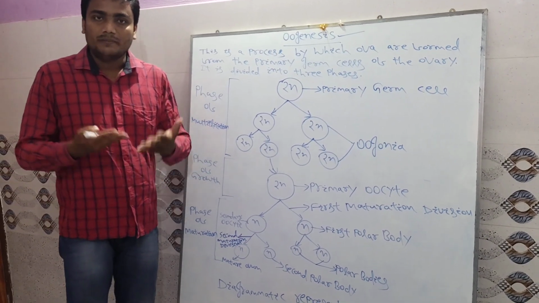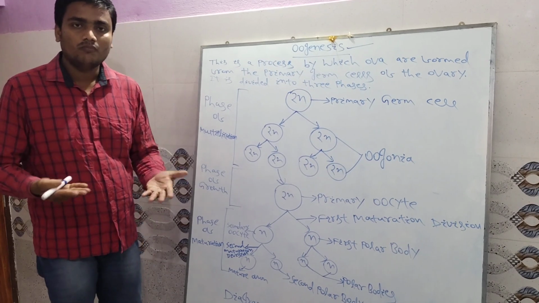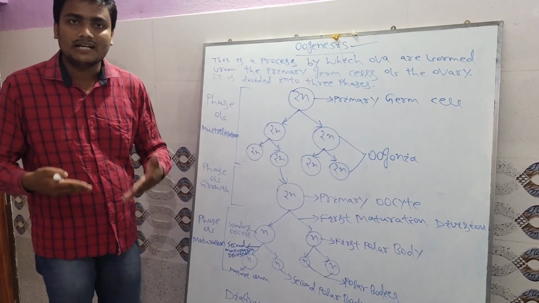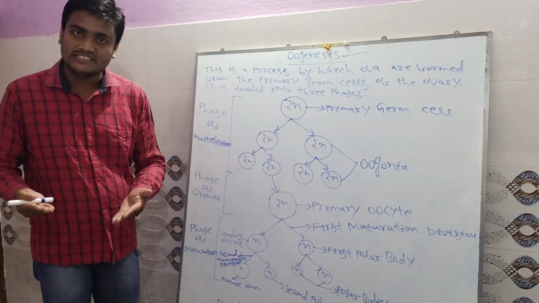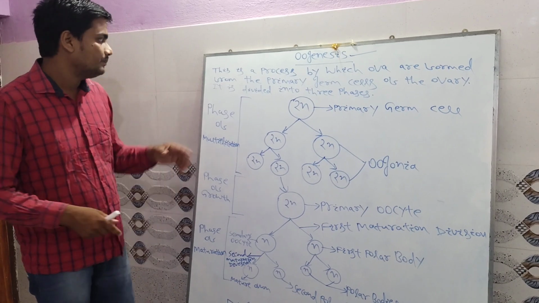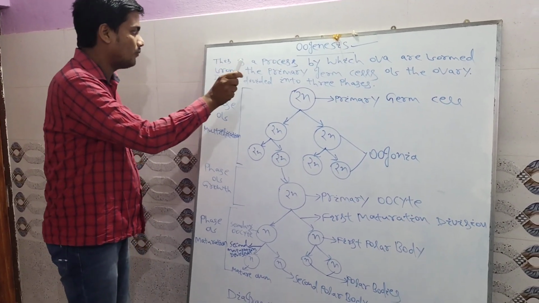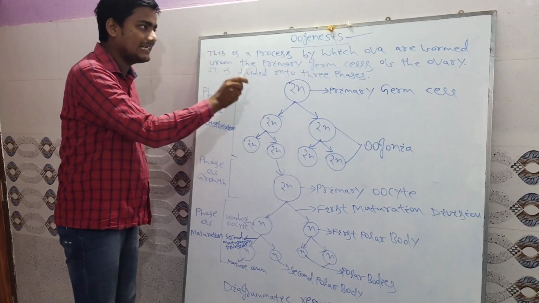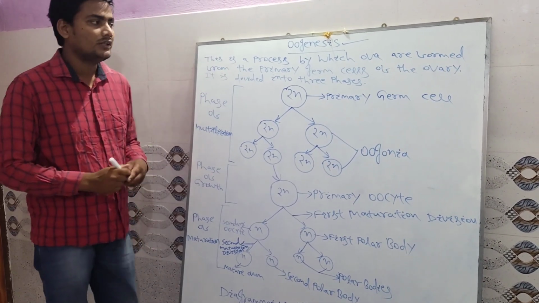Spermatogenesis is the formation of sperm. Oogenesis is the formation of ovum from the primary germ cells, and it occurs in the ovary. Spermatogenesis occurs in the testis and oogenesis occurs in the ovary. So this is a process by which ova are formed from the primary germ cells of the ovary. It is divided into three phases.